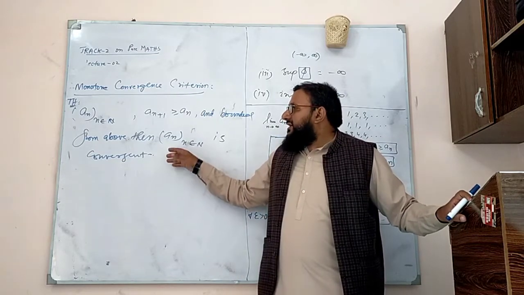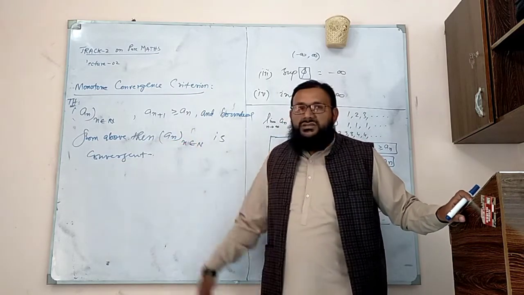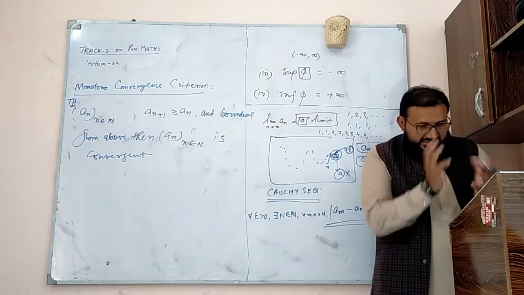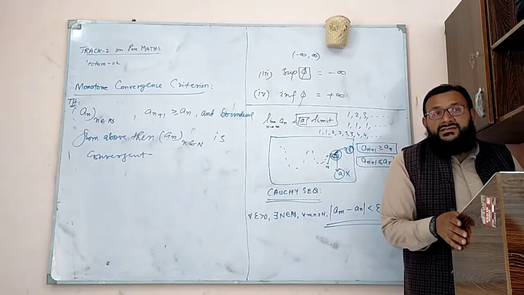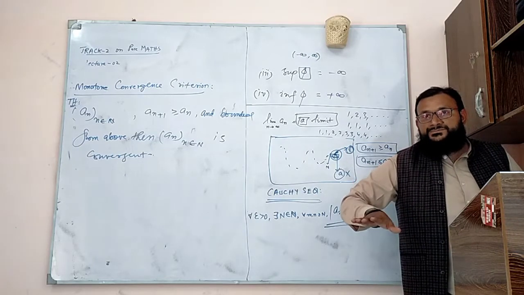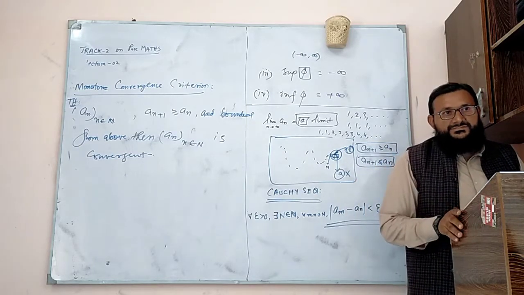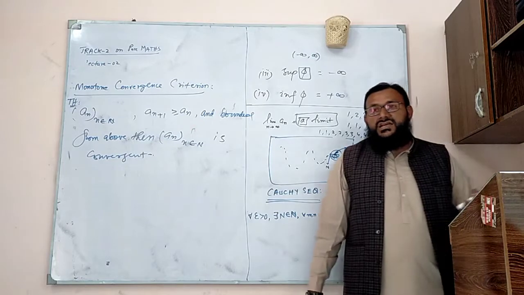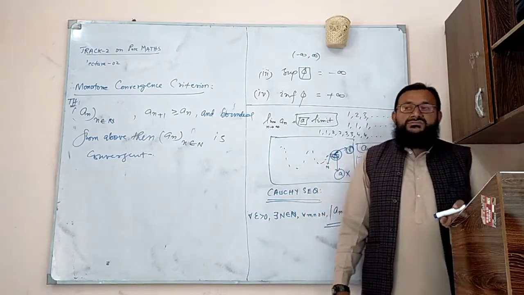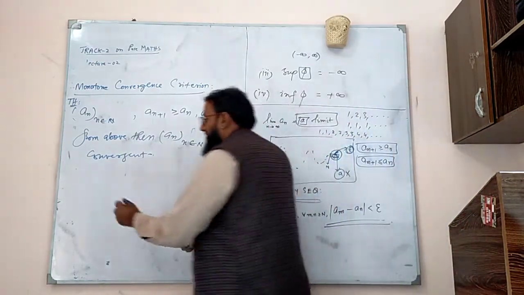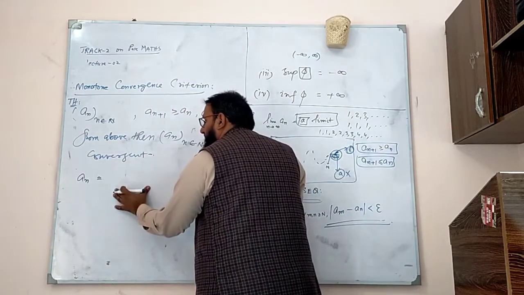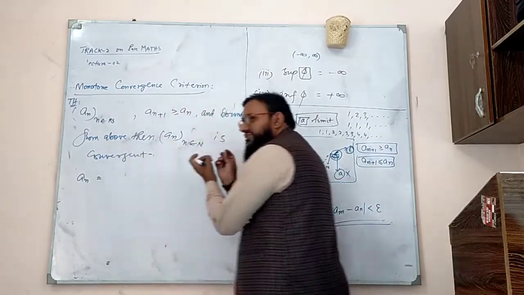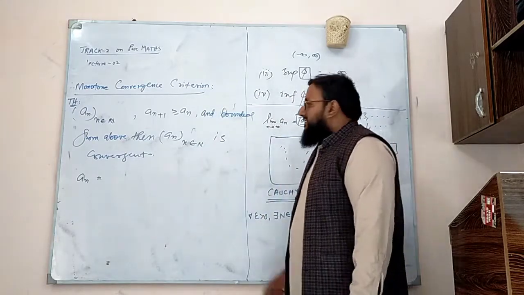And I think we can define another theorem as well by just reversing the conditions. If a sequence is monotonically decreasing and bounded from below, then it's also convergent. So this is a good criteria to check whether some sequences are convergent or not. Bounded from above means all the elements in your sequence will be less than or equal to some fixed value. Then it is convergent.